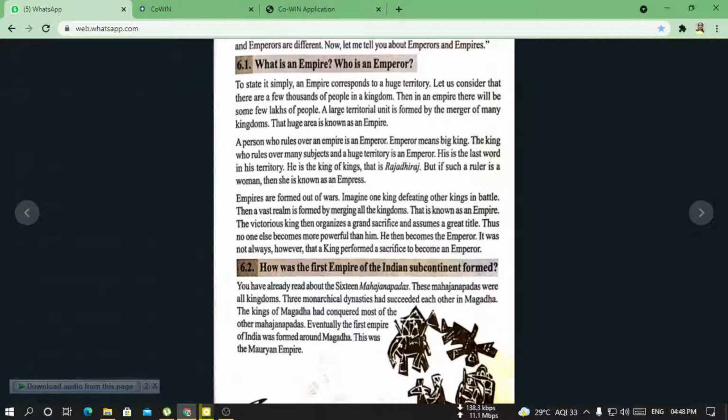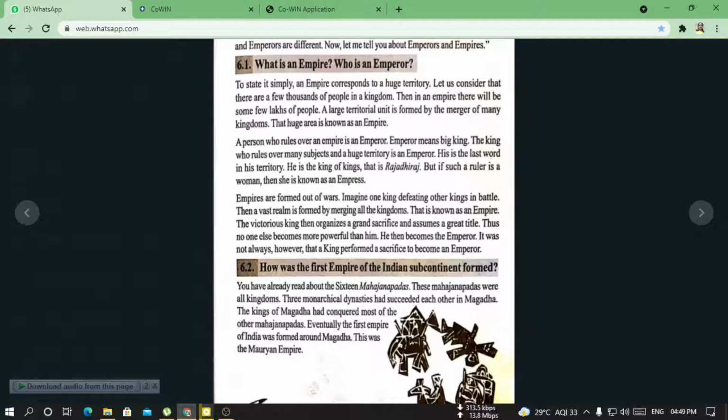So let us consider that there are a few thousands of people in a kingdom. Then in an empire there will be a few lakhs of people. A large territorial unit is formed by the merger of many kingdoms. That huge area is known as an empire. So what is an empire? We simply state that it is a huge territory.